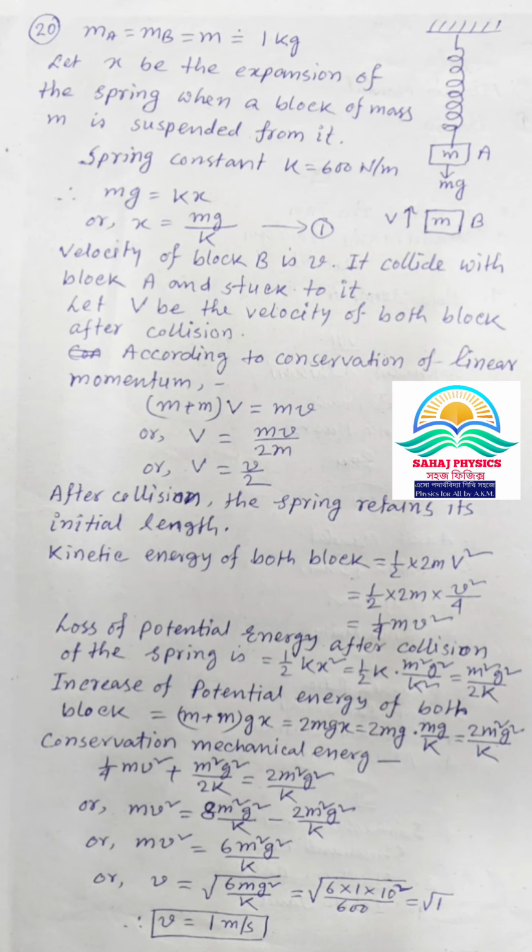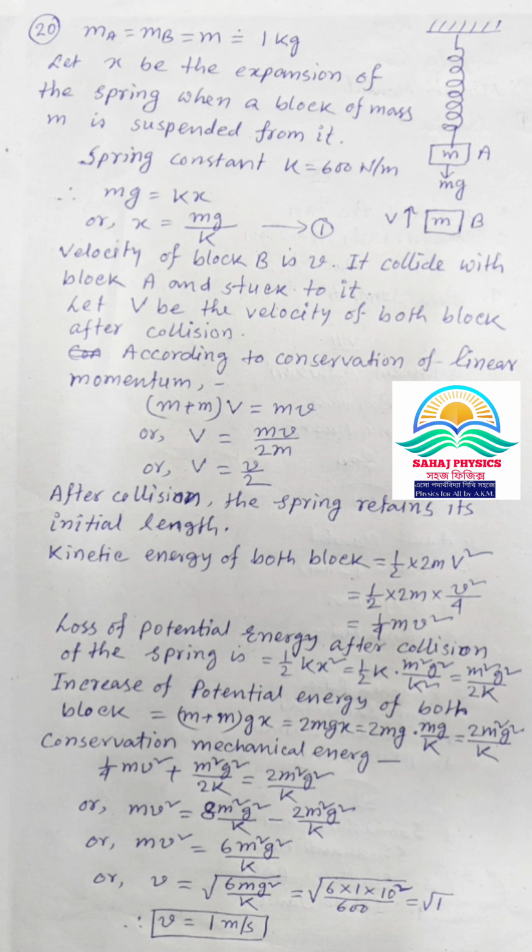In this question, the masses of the two blocks A and B are given: MA = MB = m = 1 kg. Let x be the expansion of the spring when a block of mass m is suspended from it, and the spring constant is given as k = 600 N/m. So we can write mg = kx, or x = mg/k.